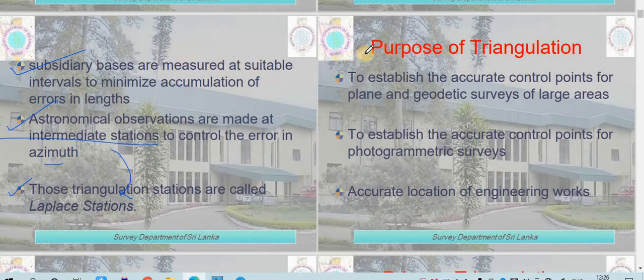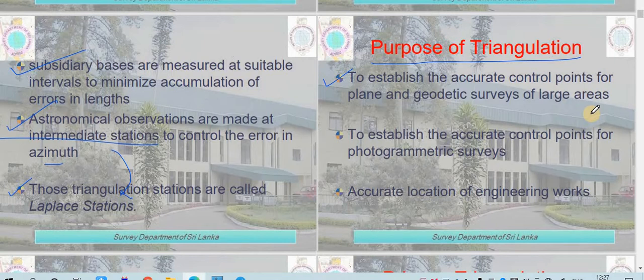After that, this is the purpose for which we do the triangulation system. The purpose behind the triangulation system is to establish accurate control points for plane and geodetic surveys for a large area. As I've told you, generally we need to locate some objects in surveying. That is the main objective of surveying. In order to locate any object, we require control points.